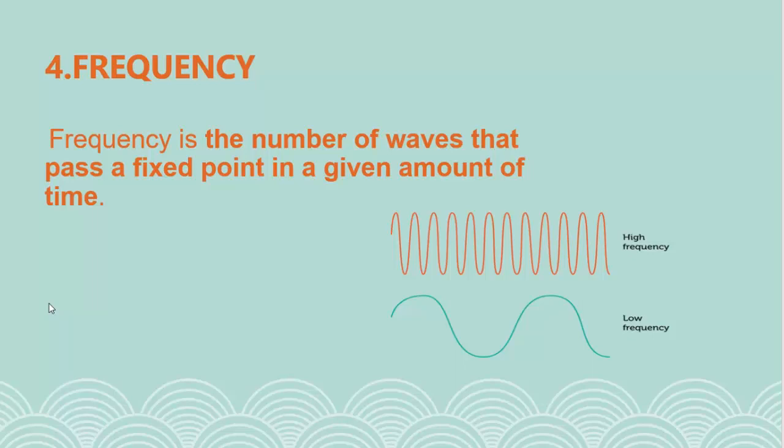Similarly, if the number of waves decreases in that given amount of time, then it is low frequency. If the frequency lies between high and low frequencies, then we call it mid frequency. The SI unit for the measurement of frequency is Hertz.